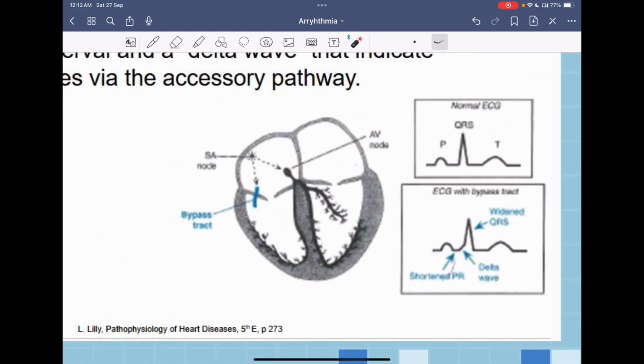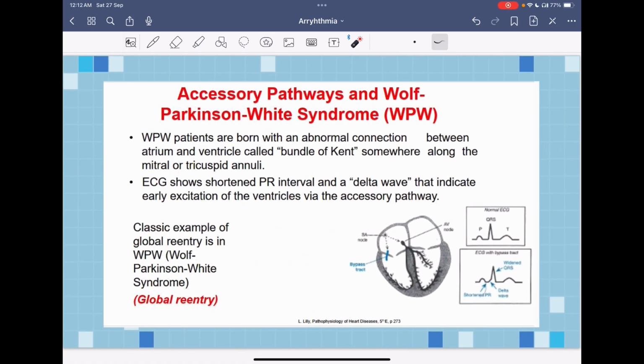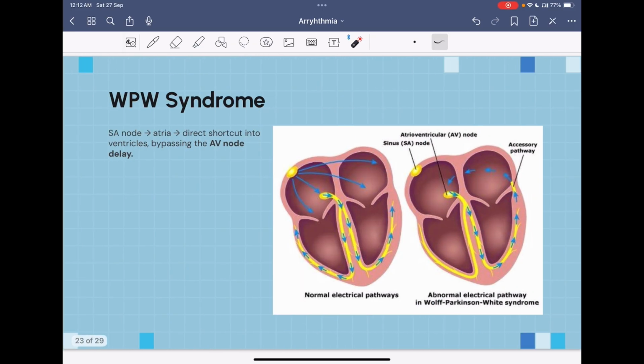Mainly, PR intervals are prolonged due to the presence of the AV node that will slow the conduction. Since the AV node is bypassed, the impulse will be conducted much faster than it should be. So this will lead to a re-entry circuit. Impulses will keep going in this circuit, leading to frequent depolarization.